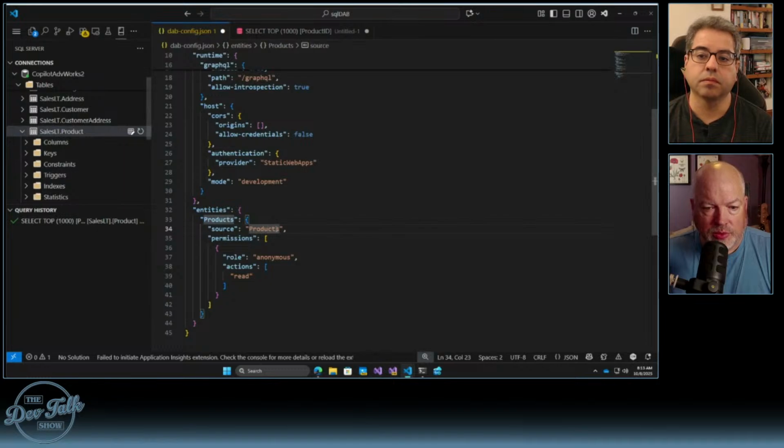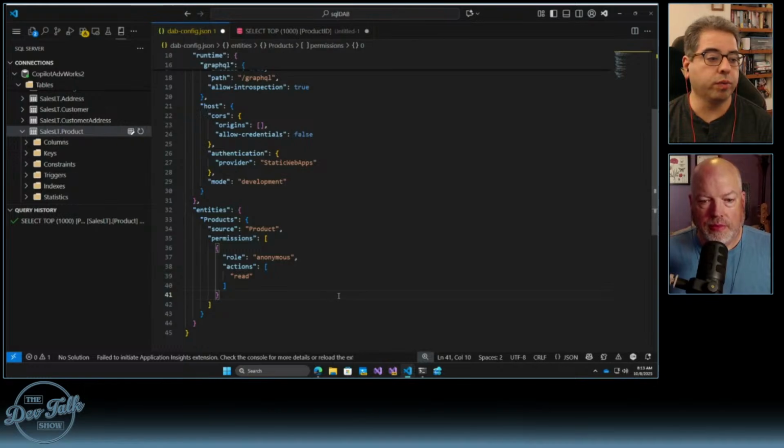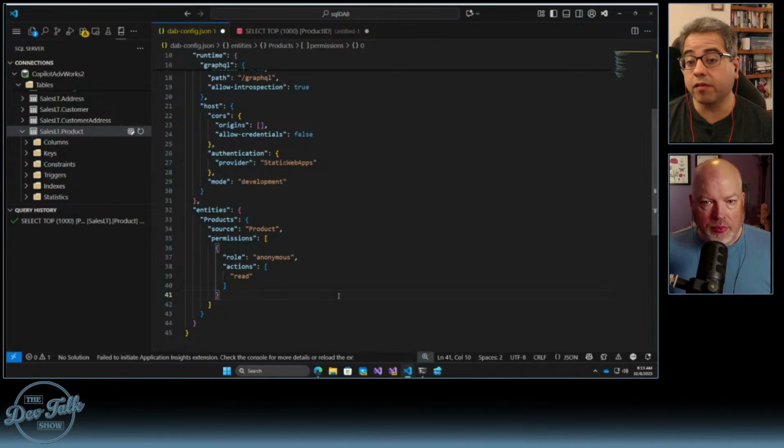It probably should be product, though it can sort of infer that because it already knows the connection string. I imagine it just says, if you put product in here, I'm going to start by seeing if that's a table. Maybe it does some other things. Maybe it could also be a view, but I don't want to dive too much into guessing what you can do.